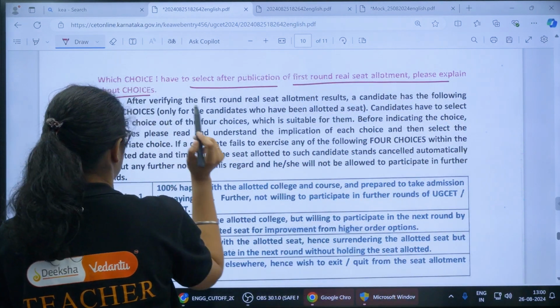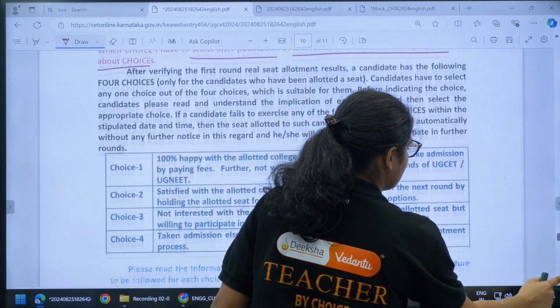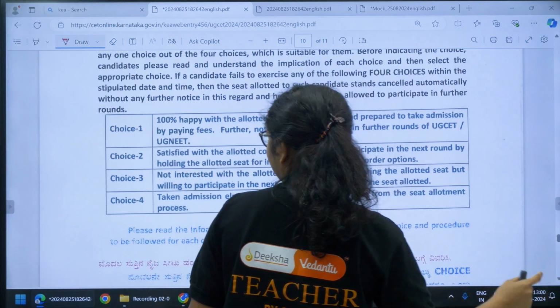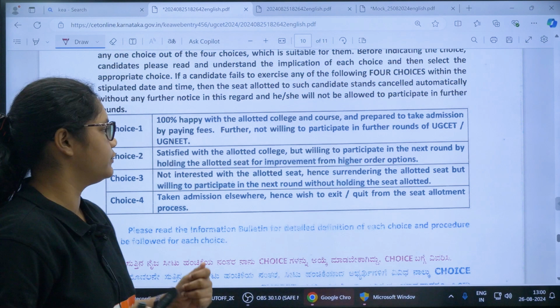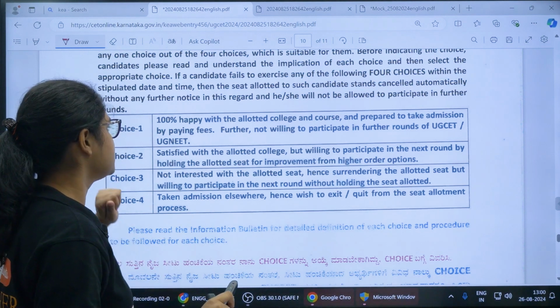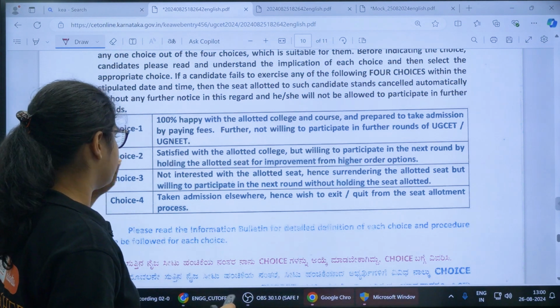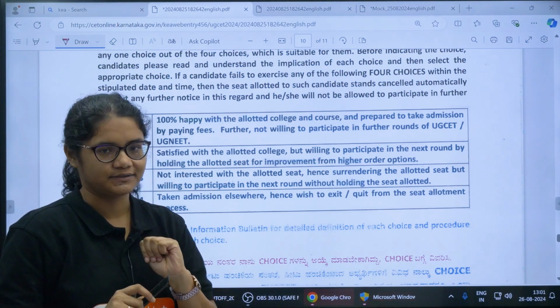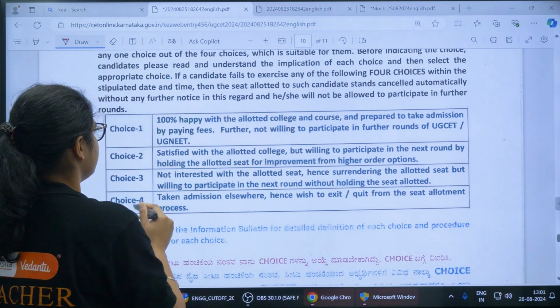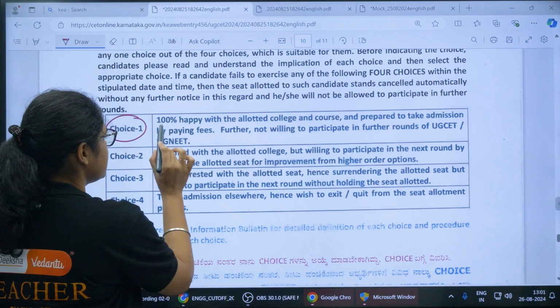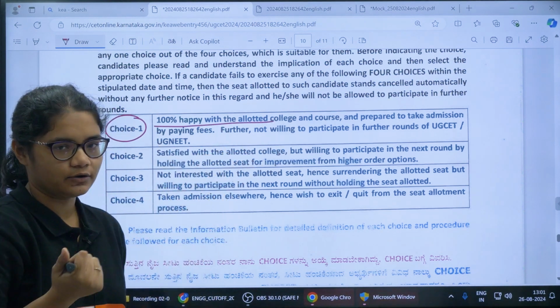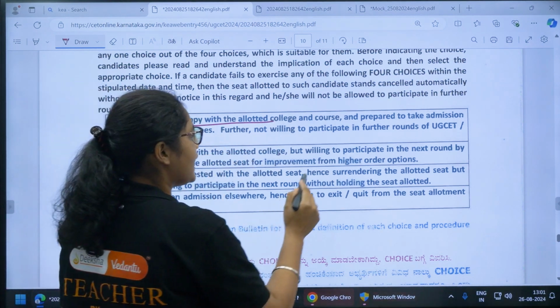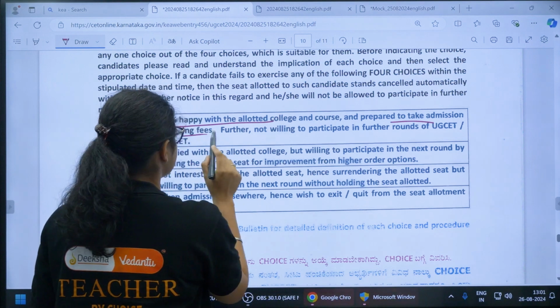Please explain about the choices. We'll make a detailed video for this, but I'm telling you in simple words. After you have been allotted a seat in the first round, you will have 4 options. The first option is choice 1. In choice 1 you are 100% happy with the allotted college, you are very much satisfied and you want to take admission in the college by paying fees.